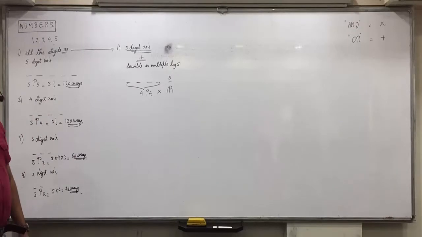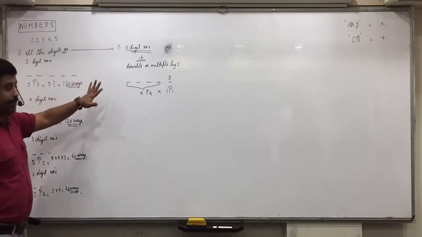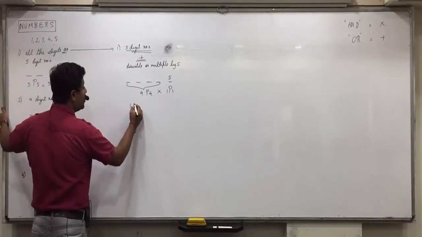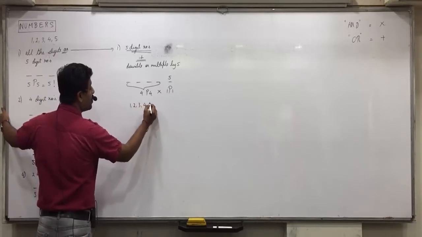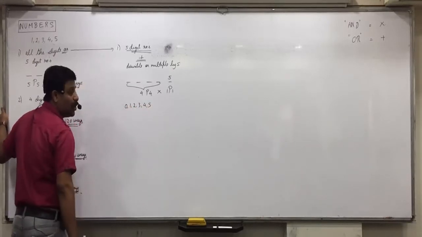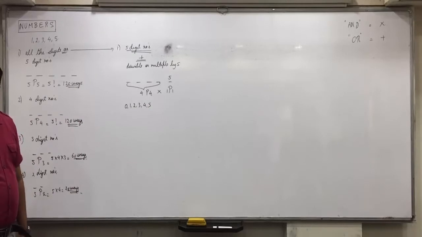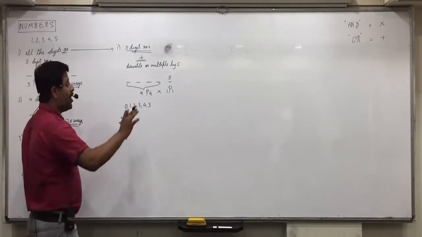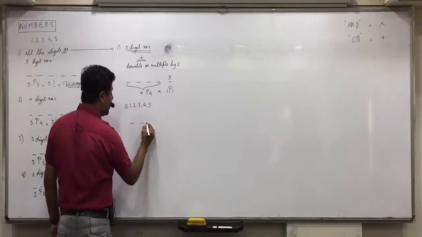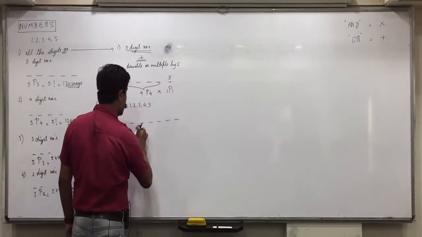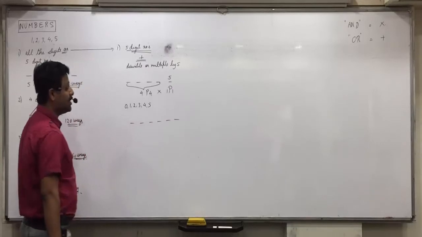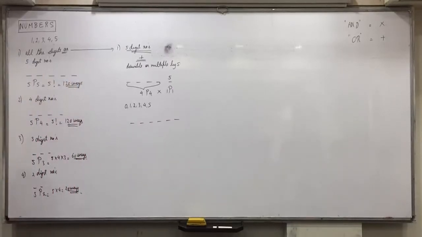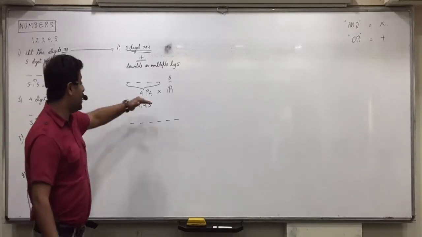Now suppose the same question. Which are the numbers? 1, 2, 3, 4, 5. Let us say I include 0 also: 0, 1, 2, 3, 4, 5. Now how many digits are there? 6. Now if I ask you the question, it's a multiple of 5. 6 places are there. Raise your hand. Now what outcomes are possible so that it's a multiple of 5? Up till here everyone is clear?